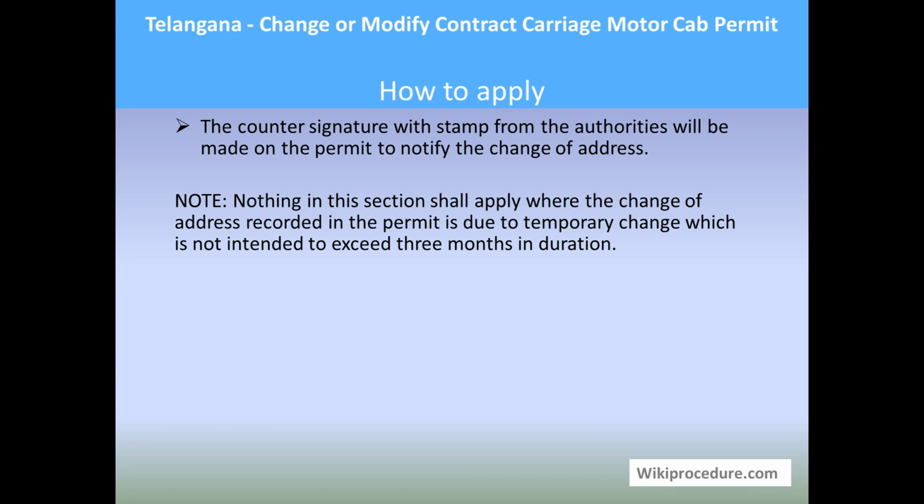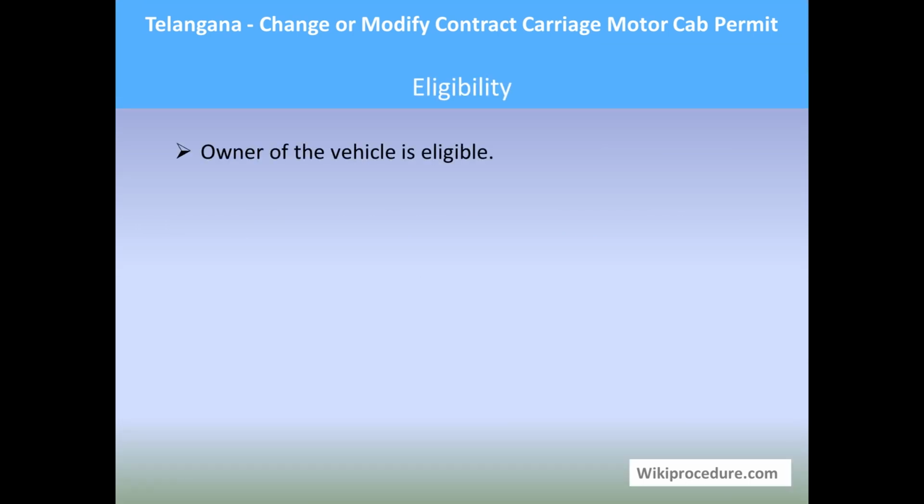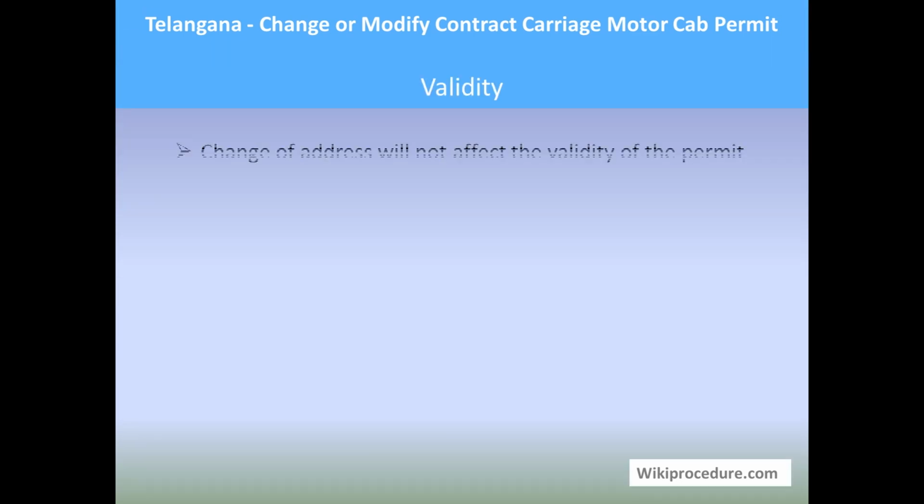Eligibility: the owner of the vehicle is eligible to do this procedure. Validity: change of address in the permit will not affect the duration of the permit, so it stands the same.